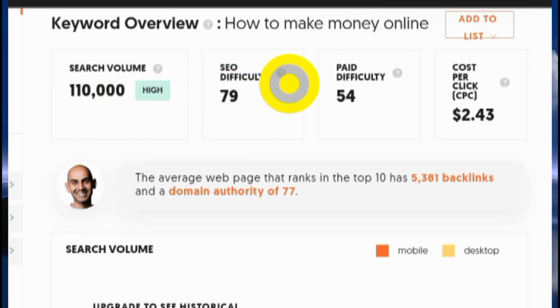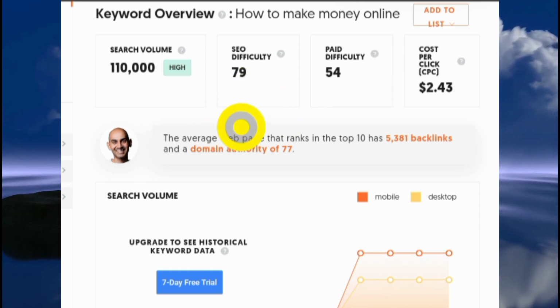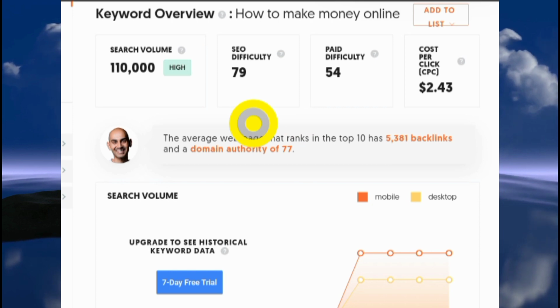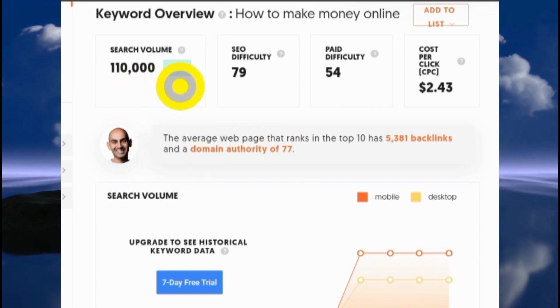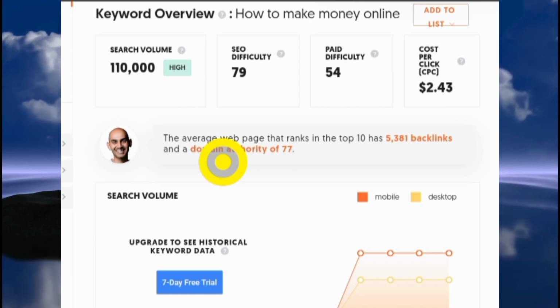This right here represents the SEO difficulty. So this means that if you write an article and try to rank it on Google, this is how difficult it is to get the article to rank on Google. Hold on a minute, I'm going to show you what to do to make this work. The higher this number, the more difficult it would be for you to rank an article on Google. So listen to me, if you can successfully rank an article on Google that gets this amount of traffic on a monthly basis, believe me, you'll be making a good amount of money.